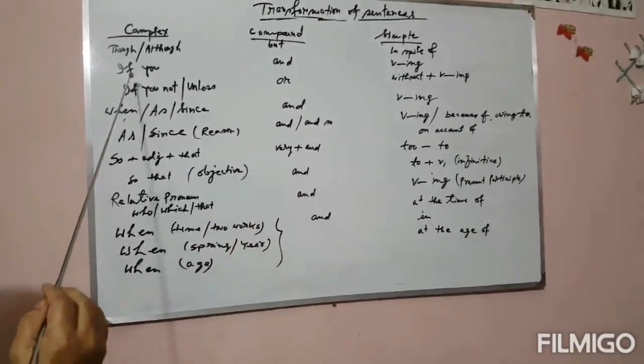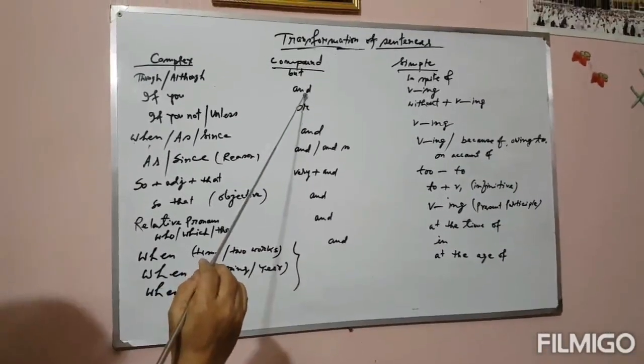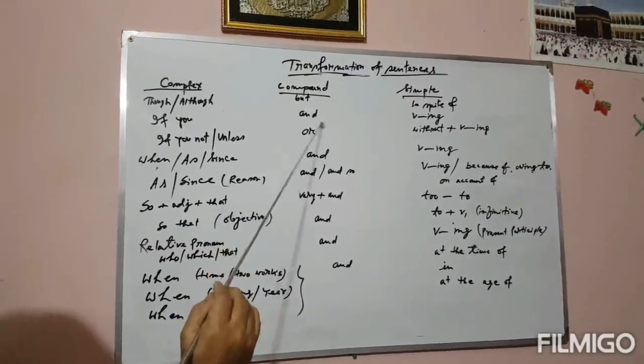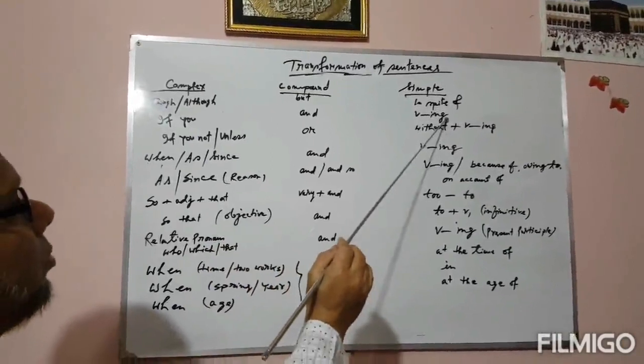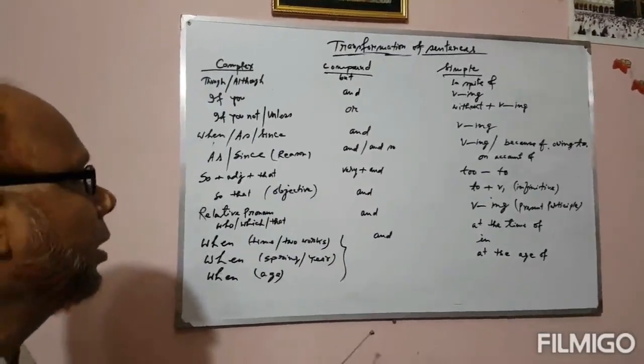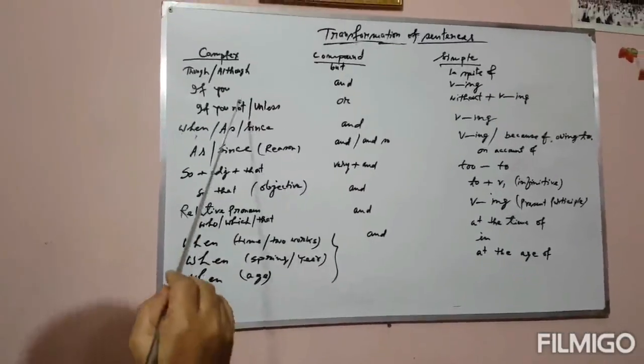If you see the complex sentence with if you, then it will be converted into compound sentence by using and, and verb ing will be used in the simple sentence. I will show you in the examples after I have discussed this.